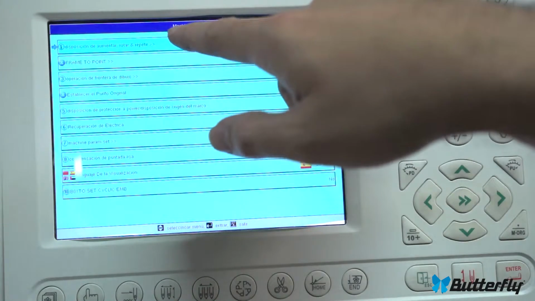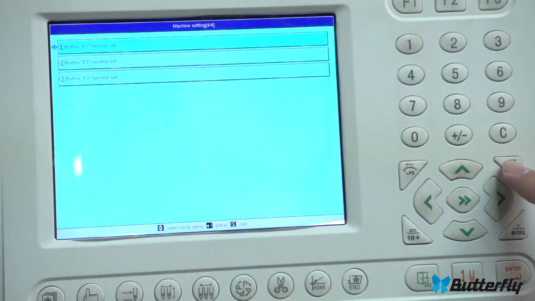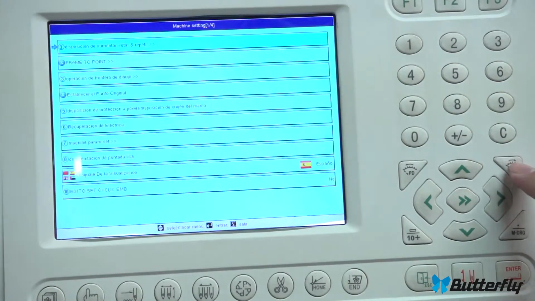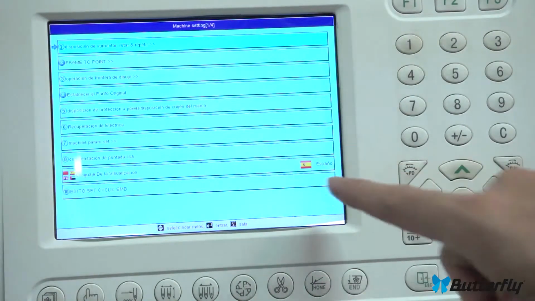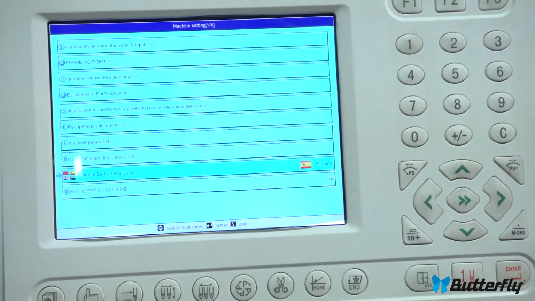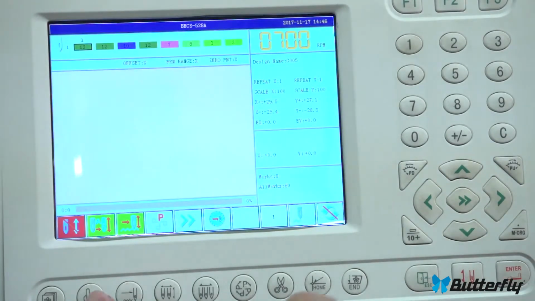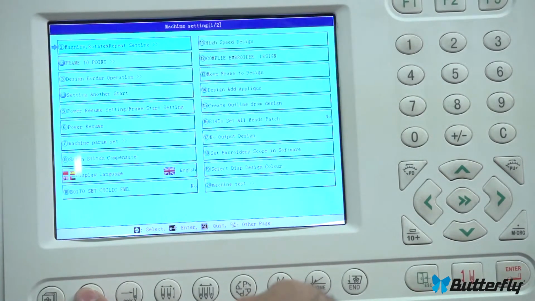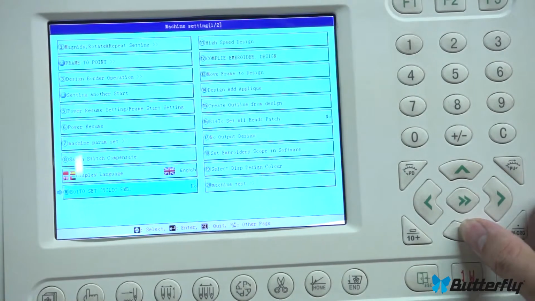but if the menu's longer or shorter, you see here it says machine settings 1 of 4, and I can press this 4 times to go through all options anyhow. Let's go down here, press enter, let's go back to English. There we go. And again, language is in here, and you notice our menu's back to our normal size.